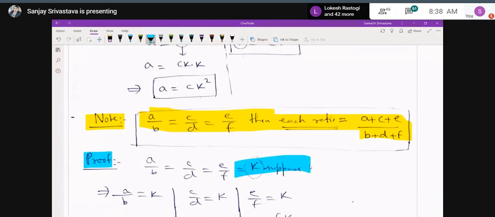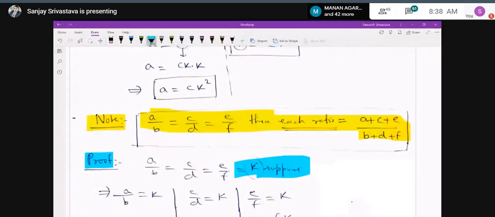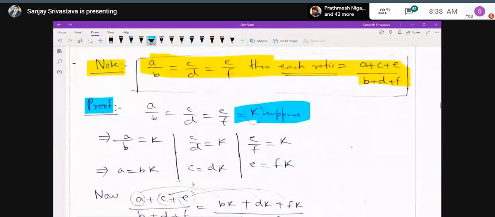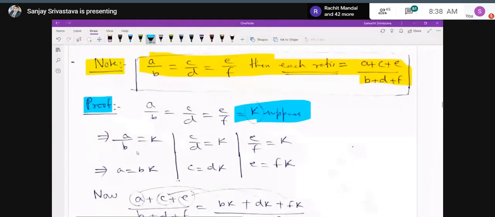A upon B, C upon D, E upon F, suppose I am assuming the value of each ratio is equal to K. So I am equating all the terms separately. A upon B is equal to K, C upon D is equal to K, E upon F is equal to K. So from the first result, we will get A is equal to BK, C is equal to DK, and E is equal to FK.